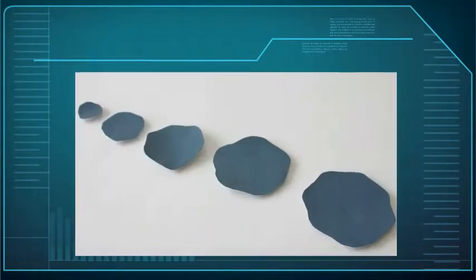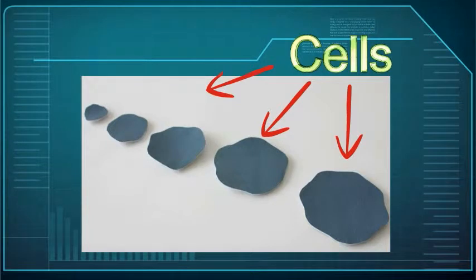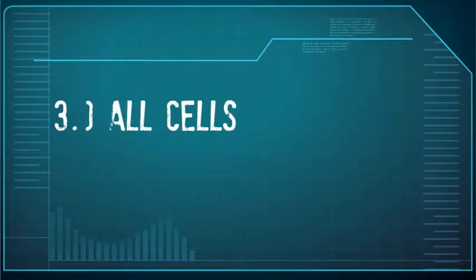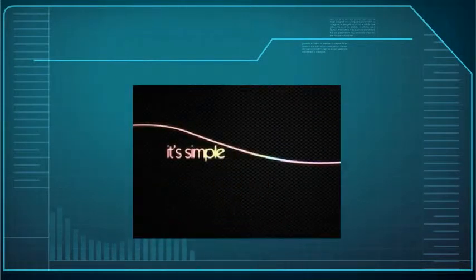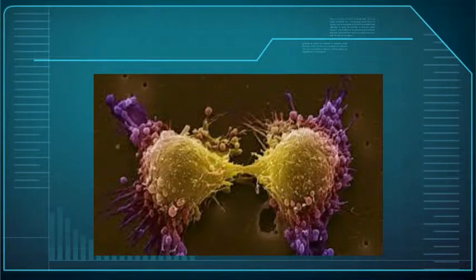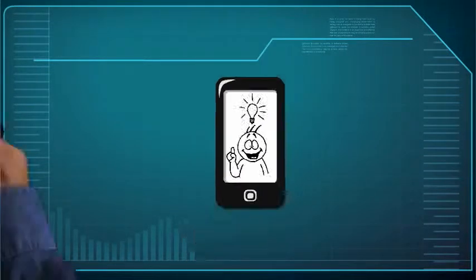Which is weird because in order for an organism to be considered living, it needs a cell. So you can't have a living thing smaller than a cell that is made up of cells. Unless, of course, the cells are much smaller, but it is still a cell. 3. All cells must come from pre-existing cells. It's really that simple. Cells are made by dividing an original cell in half. So why do we need to know these useless facts? You really don't need to know this, but in order to understand life, you do.